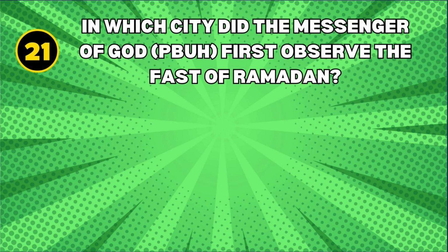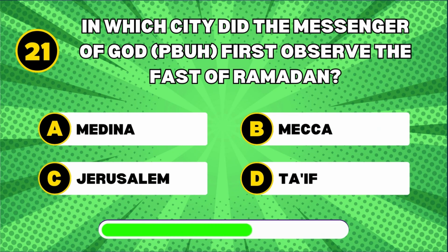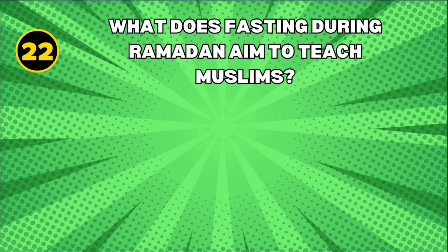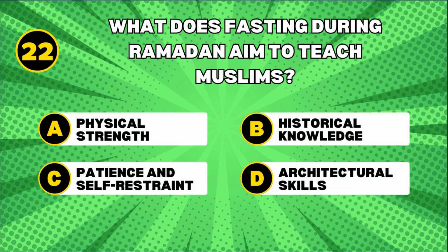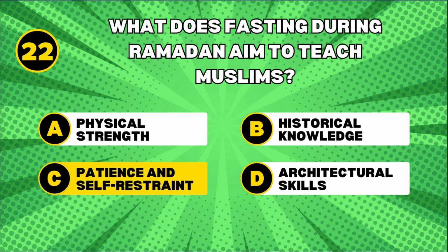In which city did the Messenger of God, peace be upon him, first observe the fast of Ramadan? Mecca. The Messenger of God first observed the fast of Ramadan in Mecca, the city where he received the initial revelations of the Quran. What does fasting during Ramadan aim to teach Muslims? Patience and self-restraint. Fasting during Ramadan aims to teach Muslims patience, self-restraint, and empathy for those who are less fortunate.